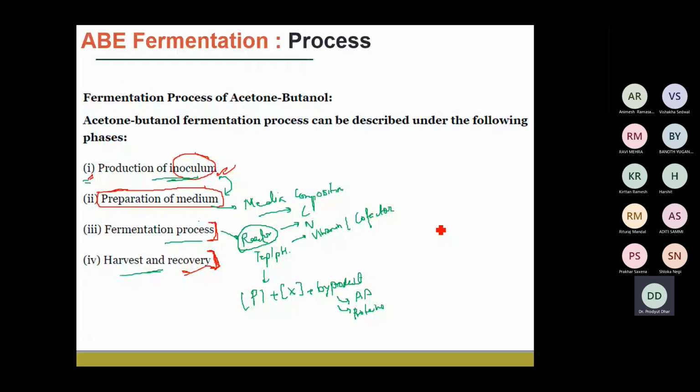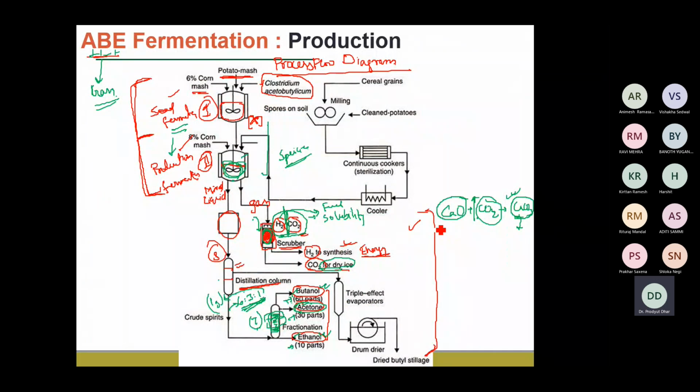So we have looked into the basic pathways, and then we have also looked into the overall process flow diagram. We start with the initial seed culture preparation, and then we transfer the seed culture to the production media where we produce the acetone. And since we discussed that there is a production of a mixture of acetone, butanol, and ethanol, that needs to be separated out. So there has to be some downstream processing to separate each of them, because when they are produced in the fermentation, they are produced as mixtures. And along with that, there is the production of the gases like hydrogen and carbon dioxide, which is also a mixture of gases.